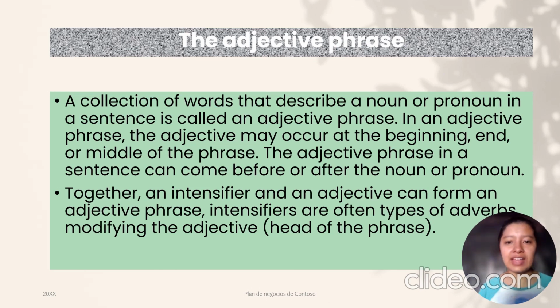The adjective phrase. A collection of words that describe a noun or pronoun in a sentence is called an adjective phrase. In an adjective phrase, the adjective may occur at the beginning or middle of the phrase. The adjective phrase in a sentence can come before or after the noun or pronoun. Together, an intensifier and an adjective can form an adjective phrase; an intensifier is often a type of adverb that modifies the adjective.